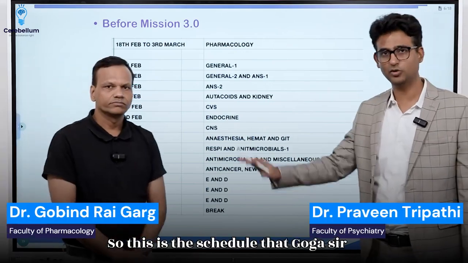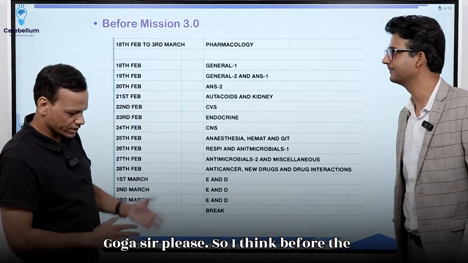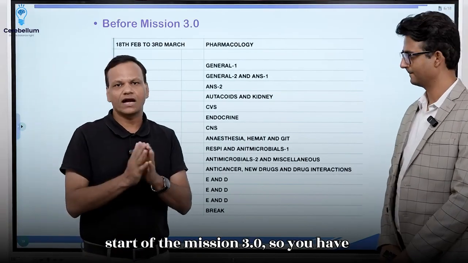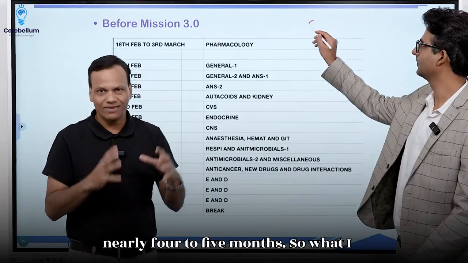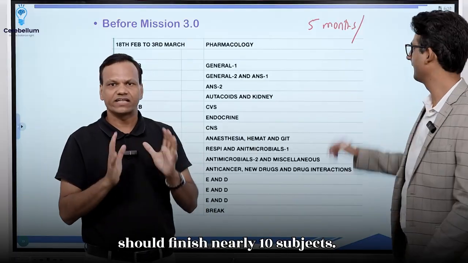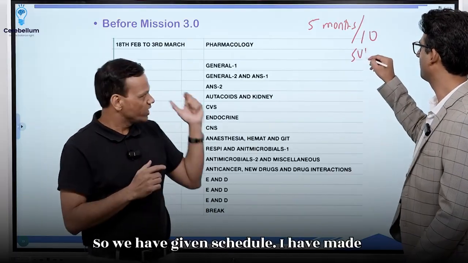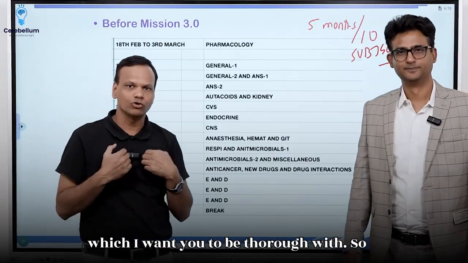So this is the schedule that Goga sir himself has created for the students. Goga sir, please. So I think before the start of Mission 3.0, you have nearly 4 to 5 months. What I want is that in these 4 to 5 months, you should finish nearly 10 subjects. So we have given a schedule. I have made the schedule according to the subjects which I want you to be thorough in.